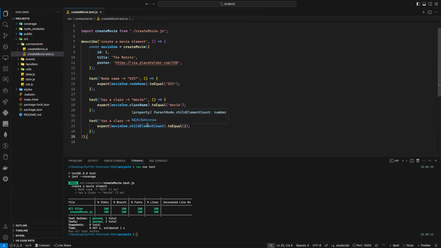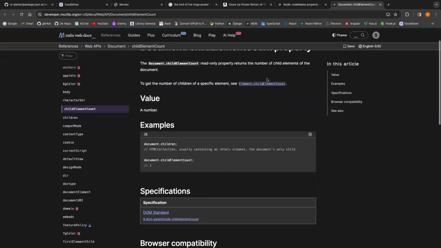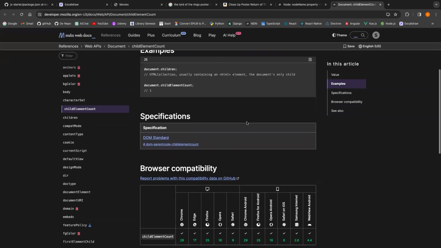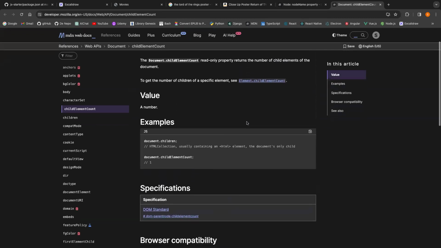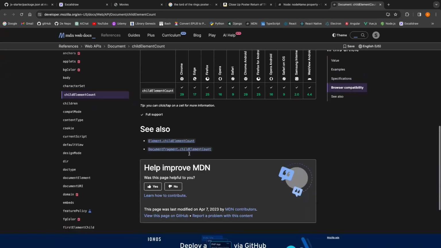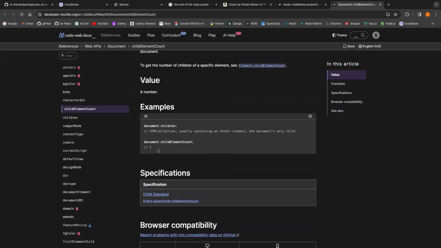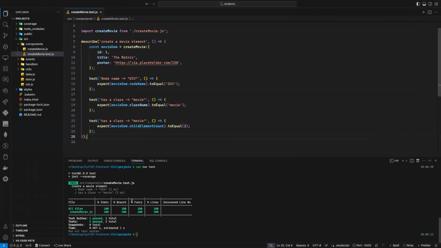If you are not sure, if you hover over it, notice it tells you it will be a number, as you can see. If you are not sure about this one, it will tell you it returns a string. And of course, you can go to the documentation all the time. Documentation, and it will show you here. Children count property. What does it return? So go down, down, down. Where is return? It should return, as you can see, 1 or 2. It does not support a lot of stuff, actually. Yeah, it returns 1. So it's a number, or VS Code will help you.